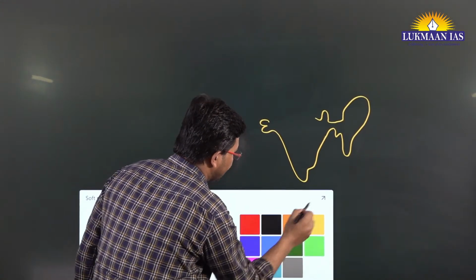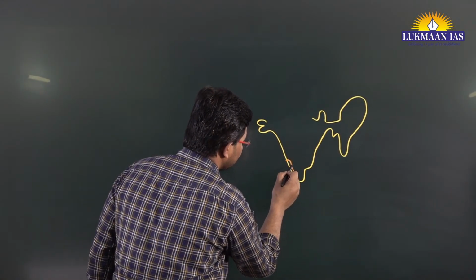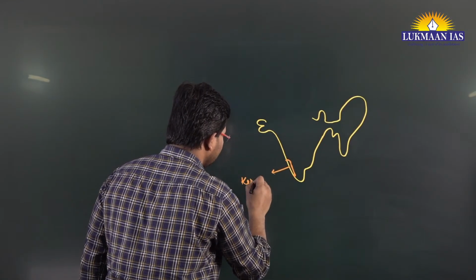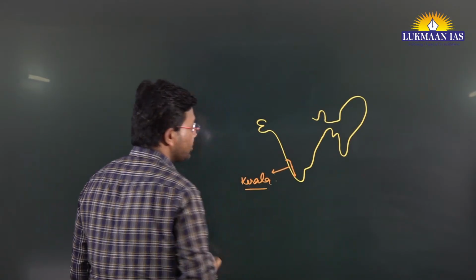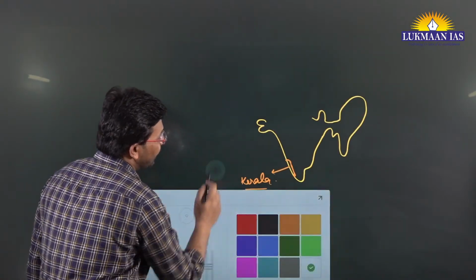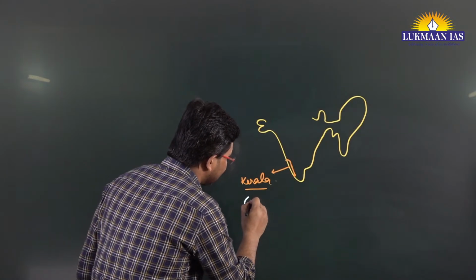Okay, so where is Kerala located? Kerala is located somewhere here. So it is located in a narrow patch of land. Okay, this is Kerala. Kerala is located in a very narrow patch of land. So the state of Kerala has a huge population density.